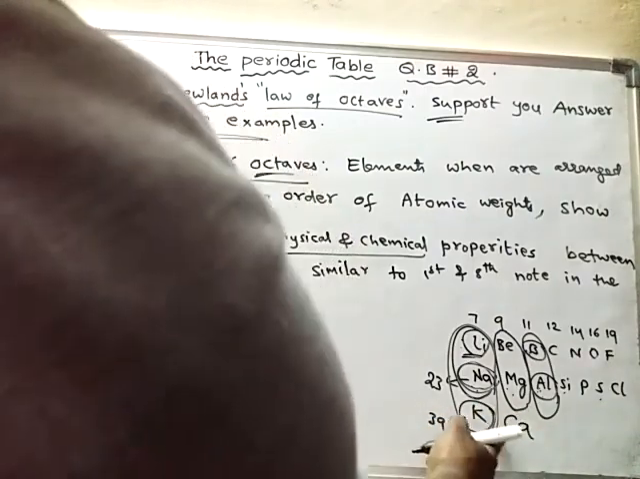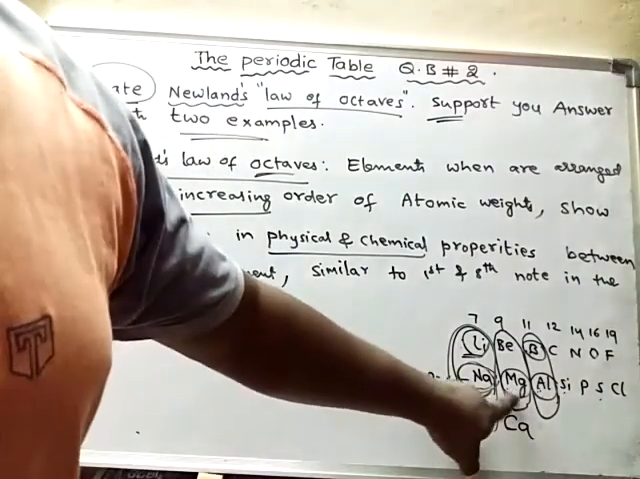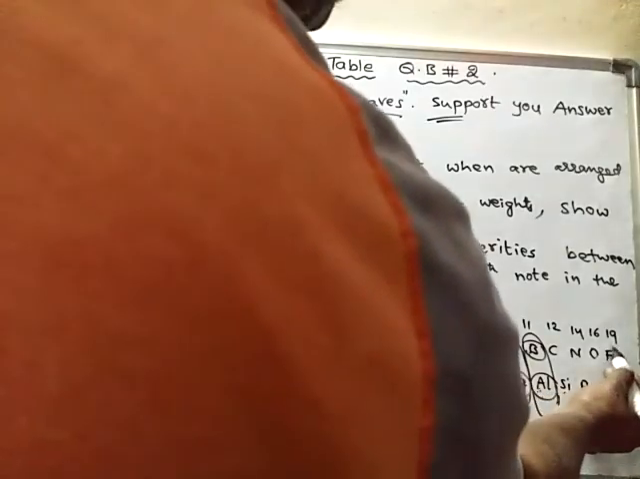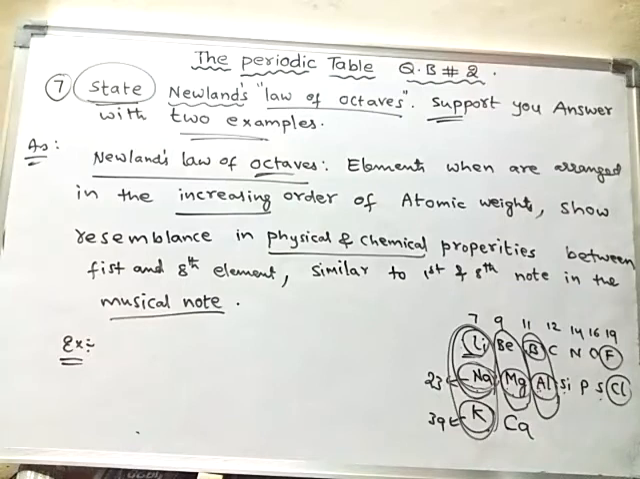What is the eighth element from magnesium? If you start from magnesium, the eighth element will be calcium. If you start from fluorine, the eighth element will be chlorine. Like this we can give examples. Thus fluorine and chlorine have similar properties. In this way we can give examples.